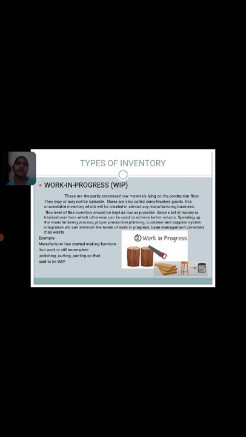This level of inventory should be kept as low as possible, since a lot of money is blocked here, which otherwise can be used to achieve better returns. Speeding up the manufacturing process, proper production planning, customer and supplier system integration, etc., can diminish the levels of work in progress. Lean management considers it a waste.